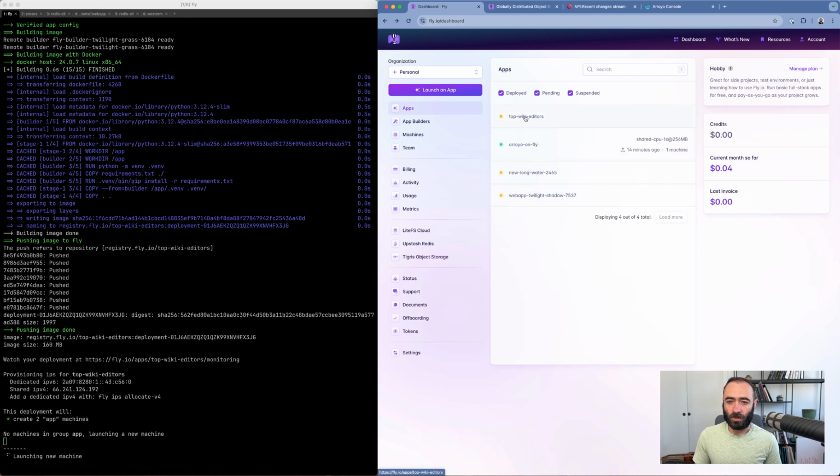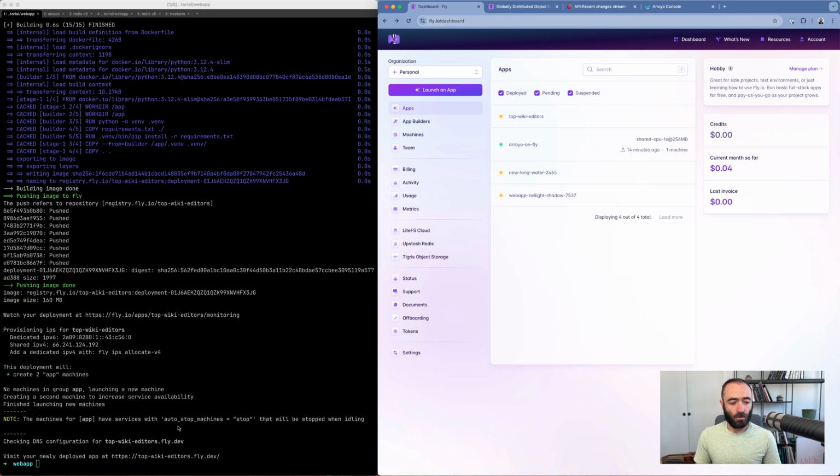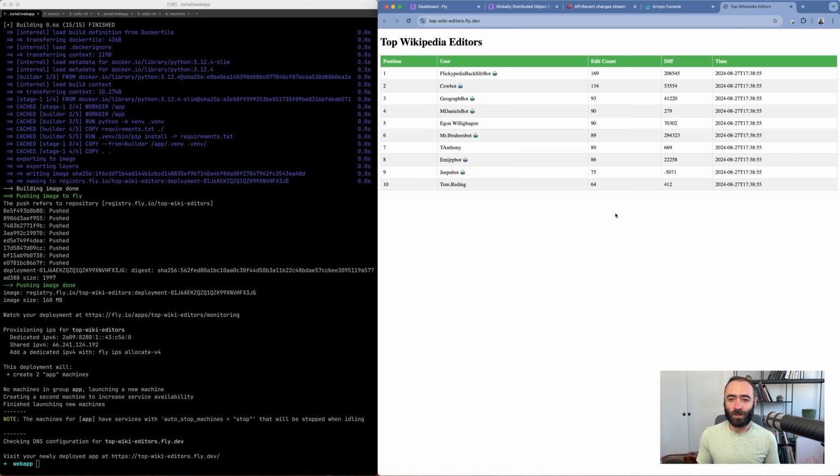So you can see our new application here, Top Wiki Editors. It's rolling out. They're launching some machines, which are like the underlying infrastructure that Fly uses to host these applications. Now it's deployed, and we can go visit our beautiful analytical website. It updates every 5 seconds with the newest data. And all of this is running in a totally serverless fashion.